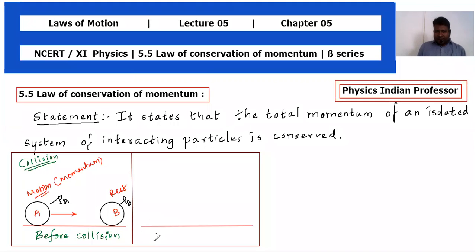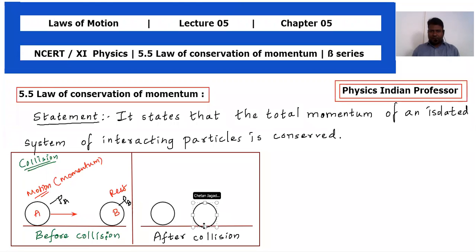Now let's consider the after collision scenario. We can use these masses because we are using the same masses, same objects. The scenario will be different. What is going to happen here? A collision is going to happen, right? So we are going to take the same masses, body A and body B. So there will be a collision between two masses, right? Look here, this will be the case. So this is the after collision scenario.